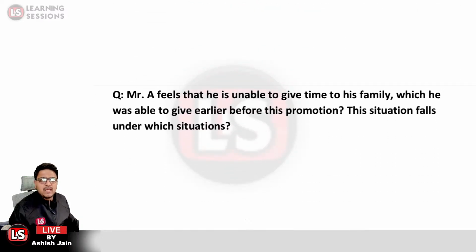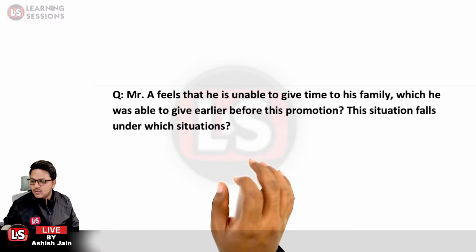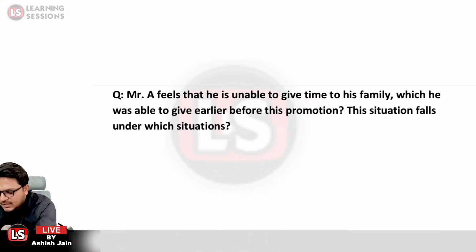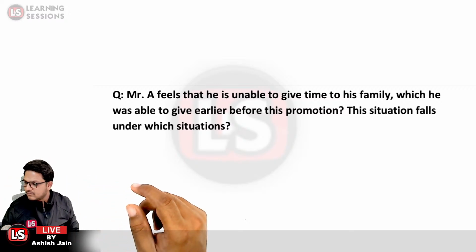Next, Mr. A feels that he is unable to give time to his family, which he was able to give earlier before this promotion. This situation falls under which situation? It is inter-role distance. It is due to the inter-role distance, because there is a role distance between the roles.